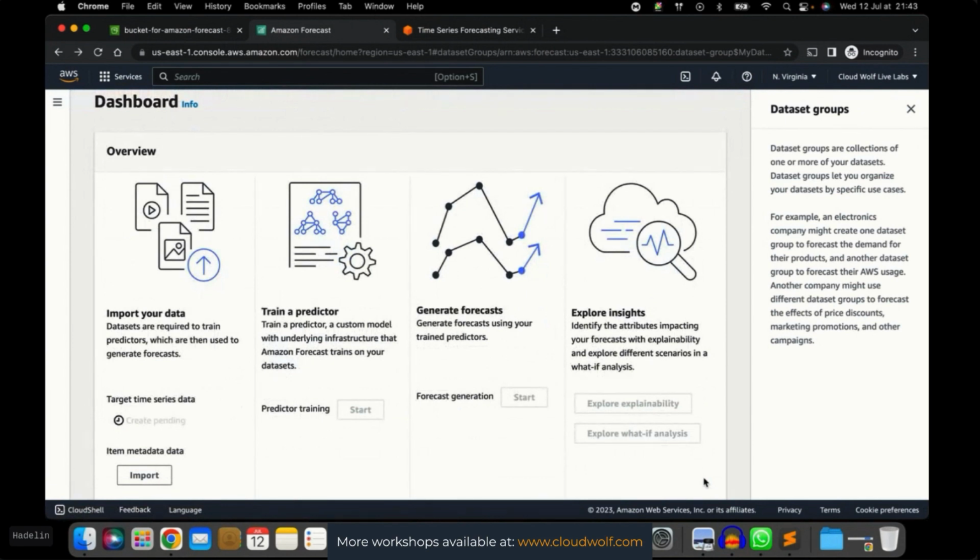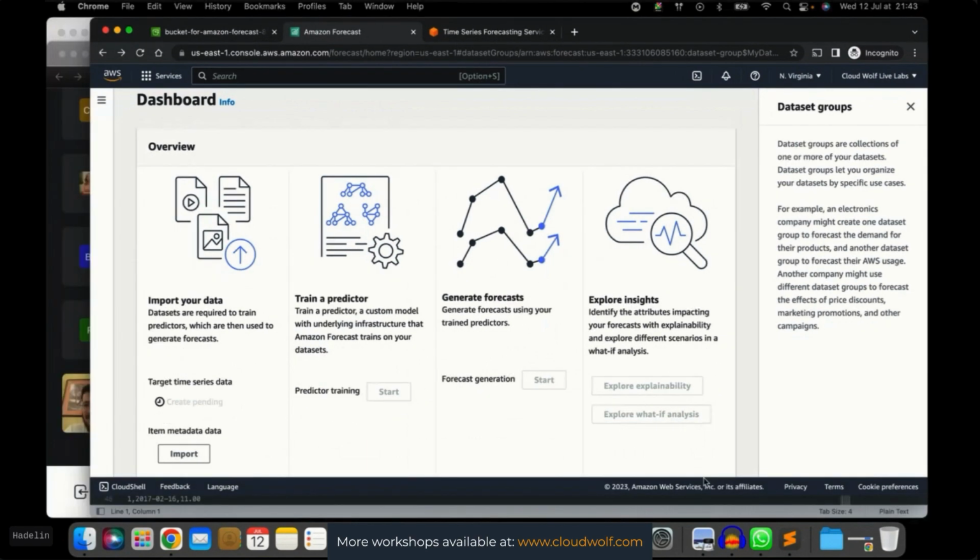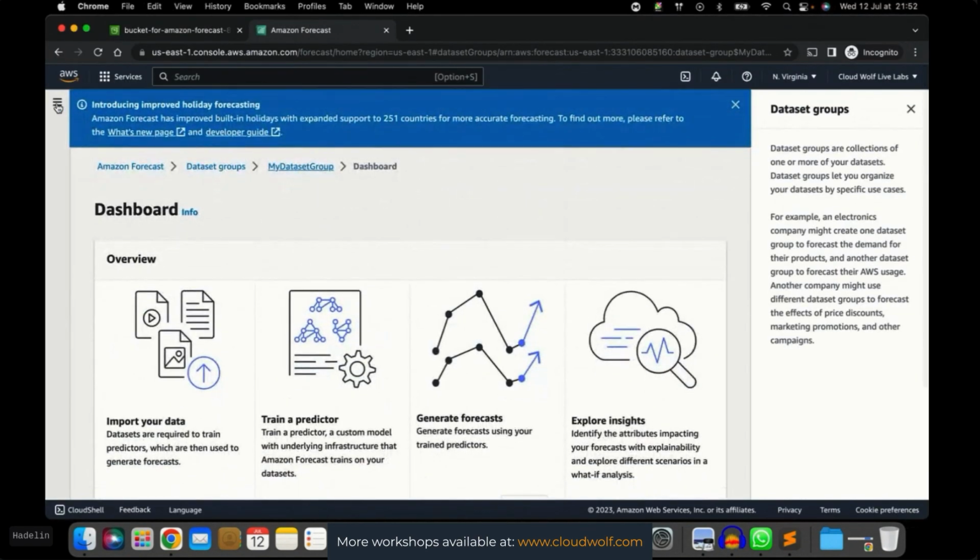All right, and now it's going to import the data. This is going to take a little while. It's going to be fast because of course we chose the small data, but this is going to take 2 or 3 minutes. In the meantime, there you go, it's active. Actually, I want to show you something else now.